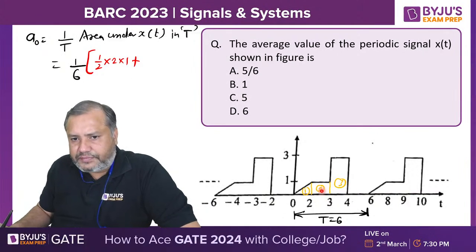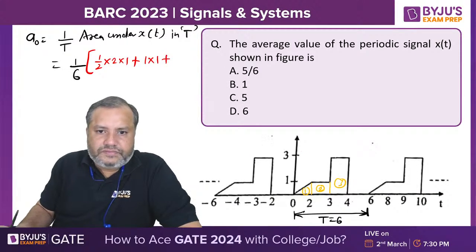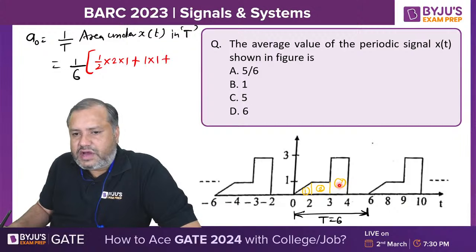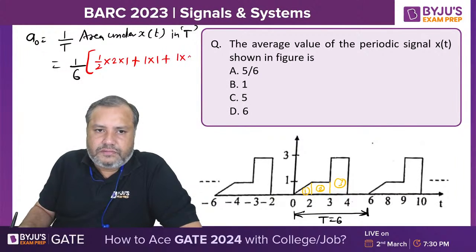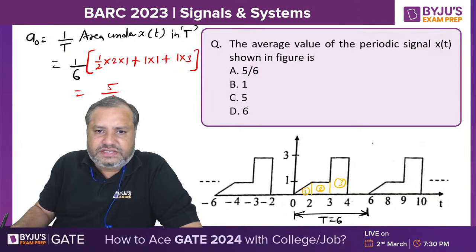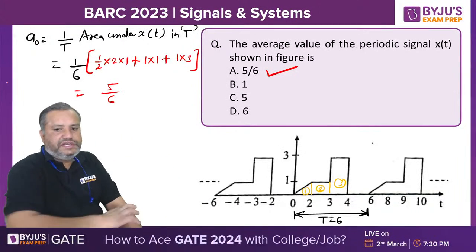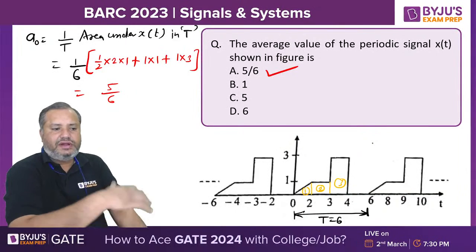It is a rectangle. Base is 1 unit, height is also 1 unit. Area of the third figure, base is 1 unit, height is 3 unit. See here, 2 and 2 get cancelled, so this is 1 plus 1 plus 3. 5 by 6. So 5 by 6 will be the DC component.